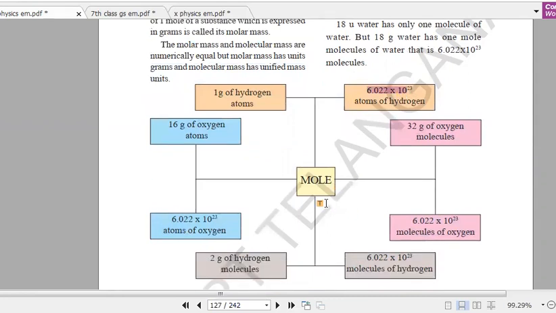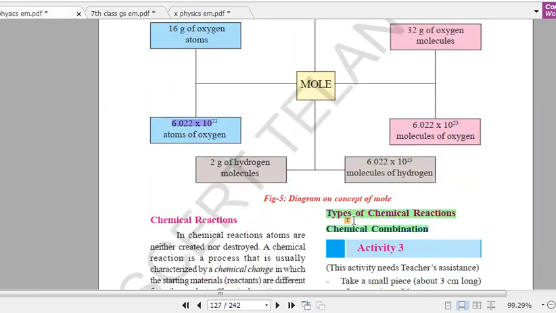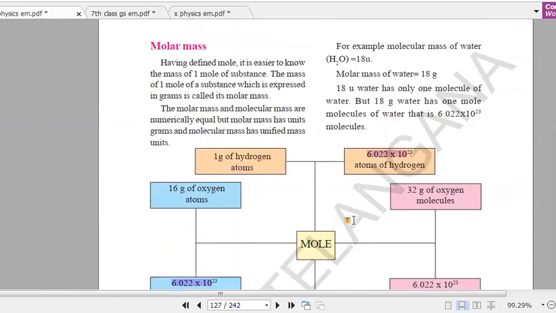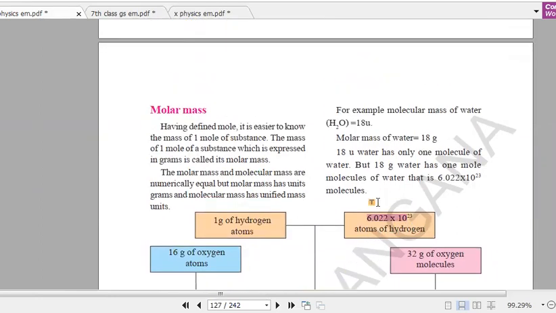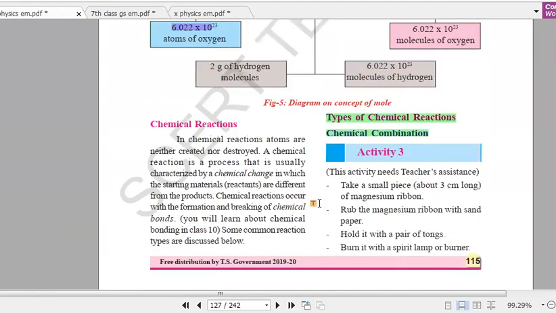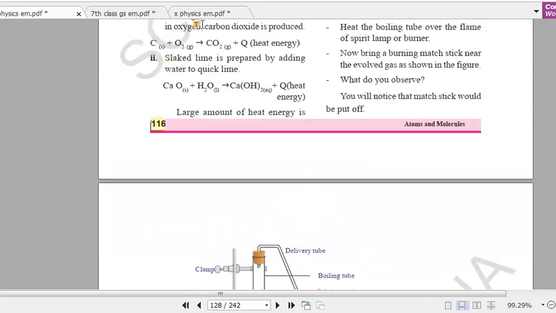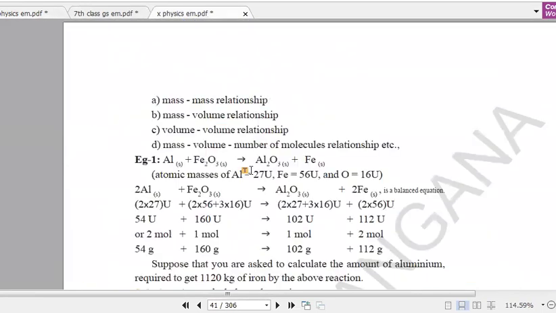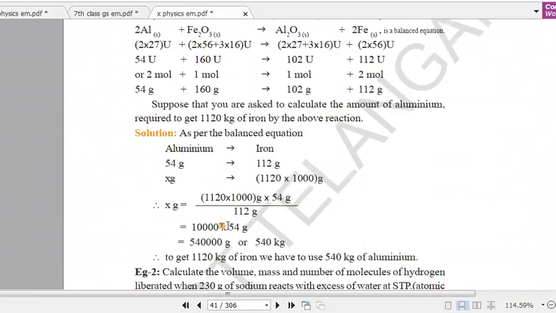So in 1 mole we have this many molecules, and it has a capacity, a volume, of 22.4 liters. We'll discuss all these things while solving the problems.